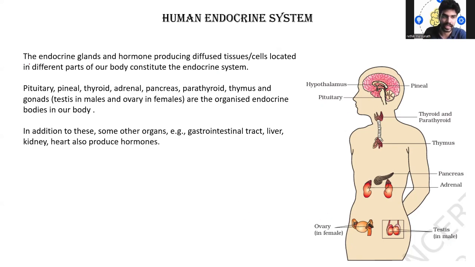So we have the pineal gland, then the pituitary gland, thyroid, adrenal gland, pancreas, parathyroid, thymus, and gonads, which consist of testis in male and ovary in female. They are organized endocrine bodies in our body. In addition to this, the gastrointestinal tract, liver, kidney, and heart also produce certain hormones,